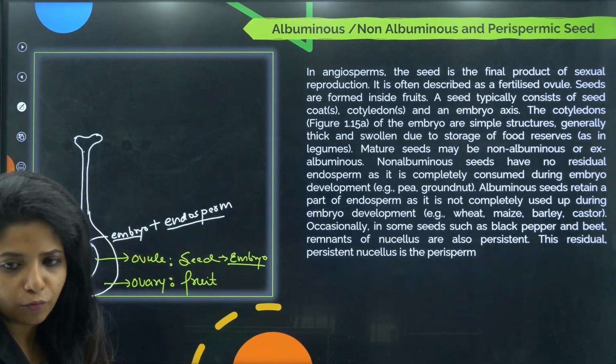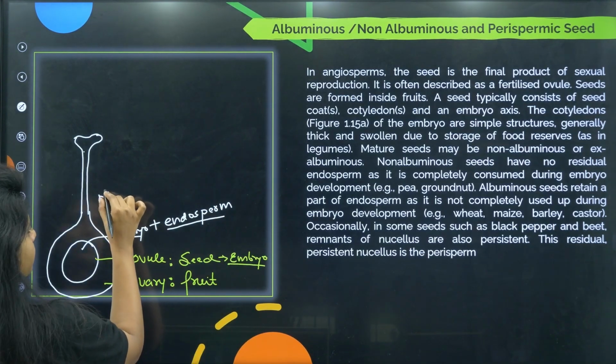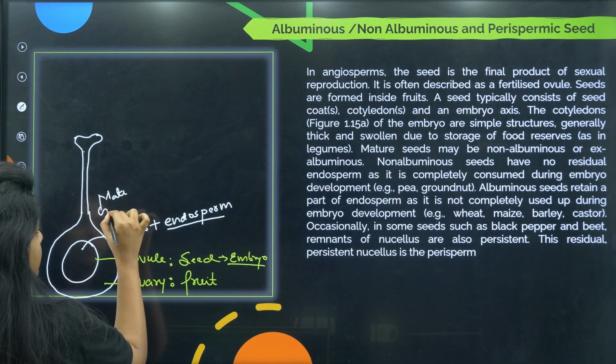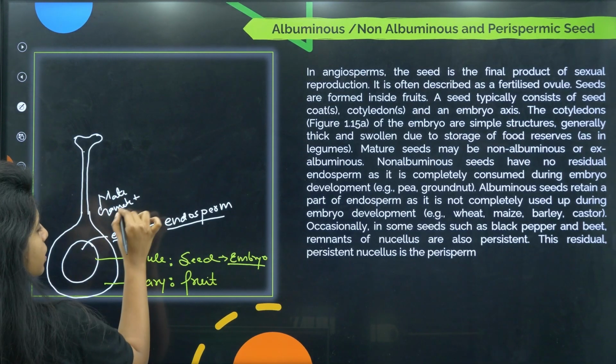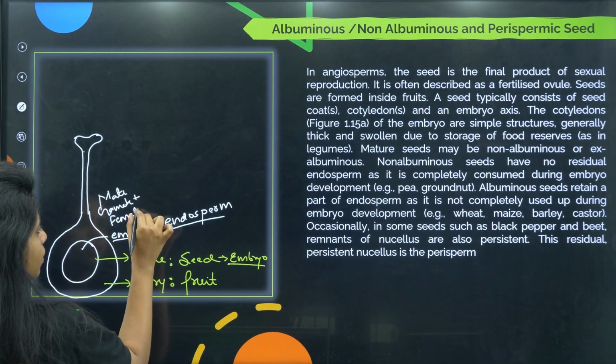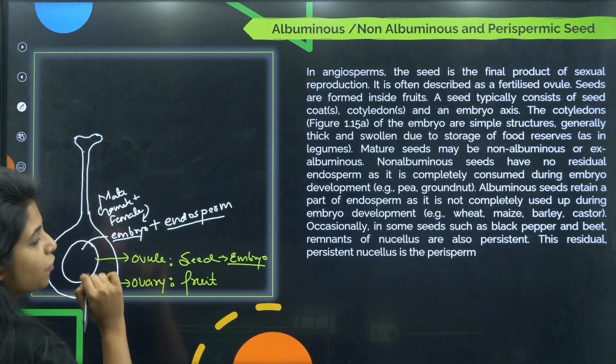When one male gamete fused with the female gamete, you got the zygote, and the zygote formed the embryo.